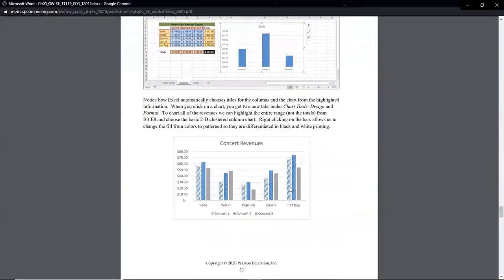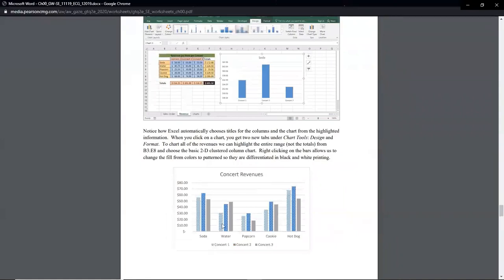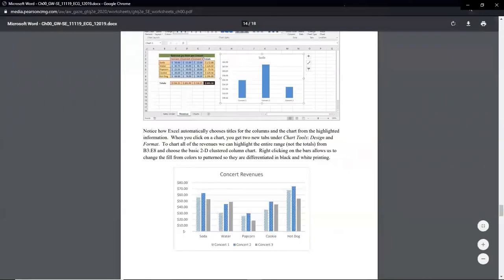So let's just make one more chart. We want to create this one, this bar chart that's not stacked, but it still shows the 3 different categories just independent of concert 1, concert 2, and concert 3. And we're not going to make it look exactly like that with all the polka dots and the stripes and everything. The reason they do it this way is because these things print out in black and white, and it makes it a little easier to read in black and white.